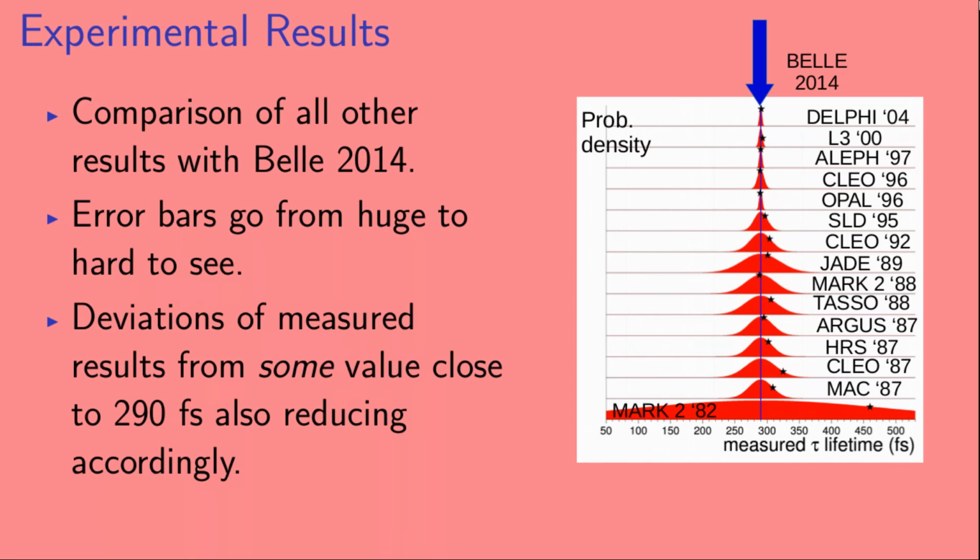So here we show a comparison of all of the other results with the Belle result from 2014. And we can see that the error bars go from huge in 1982 to very, very small in, say, 2000 or 2004. We can also see that the deviations of the measured results from some value that's very close to 290 femtoseconds are also reducing with time.